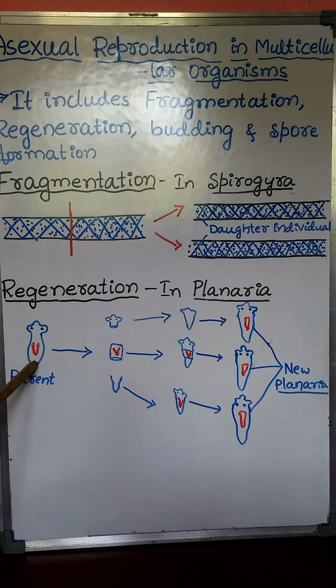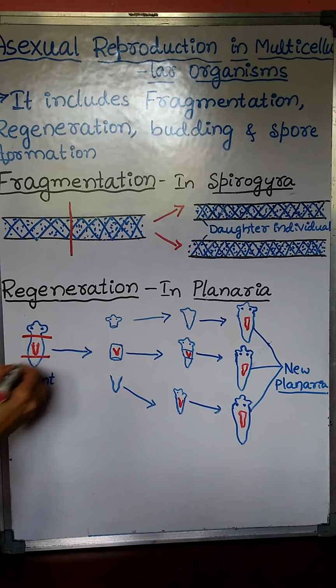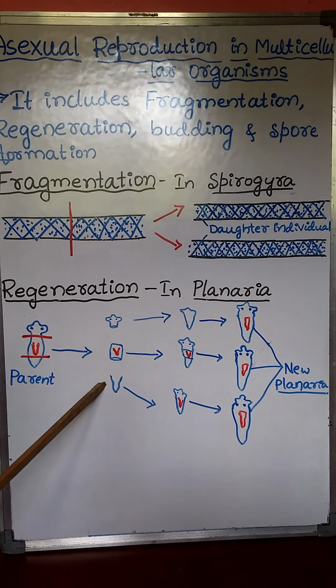See, this is one planaria. Consider it's a parent planaria or matured planaria. Due to accident, this planaria is broken or cut into 3 pieces. Means here one cut, then here. So totally 3 pieces are formed. Okay, these are the 3 pieces of planaria.